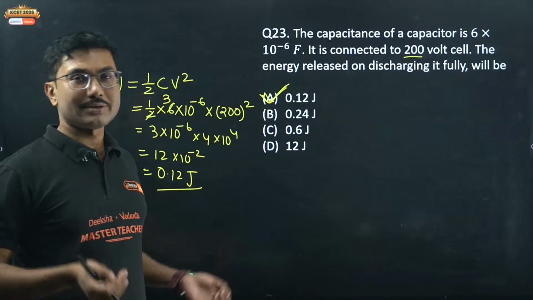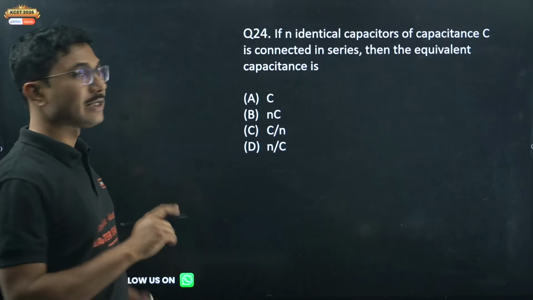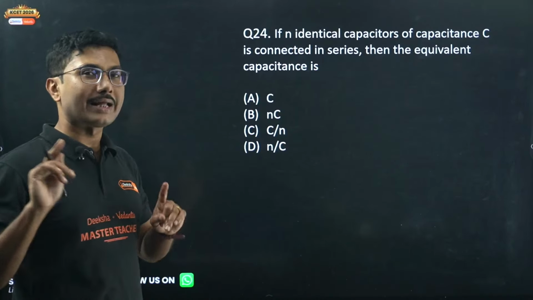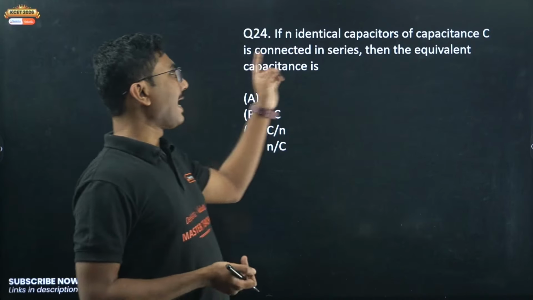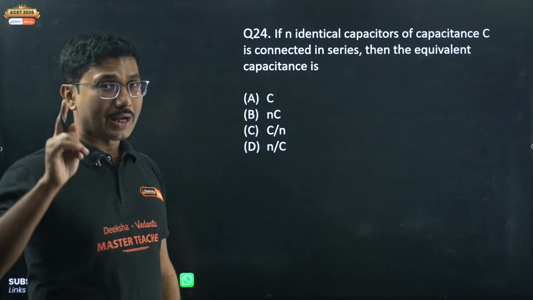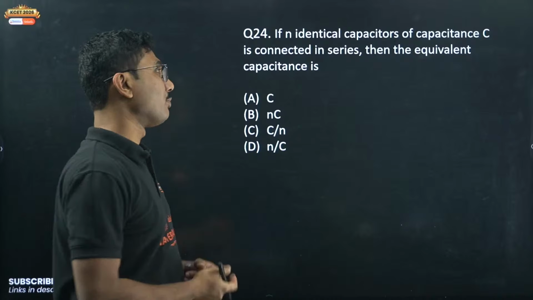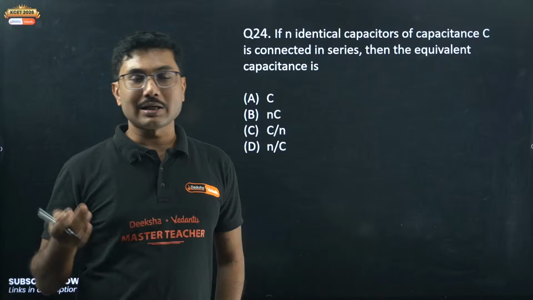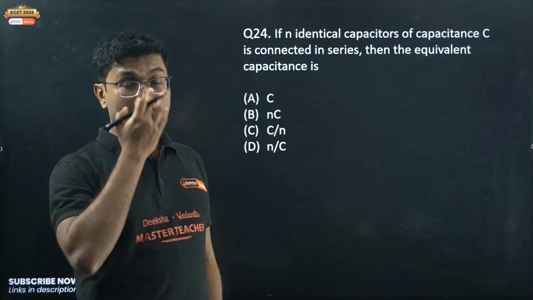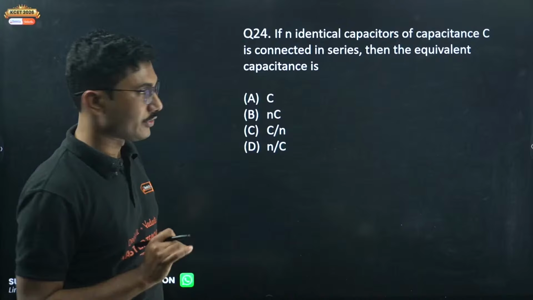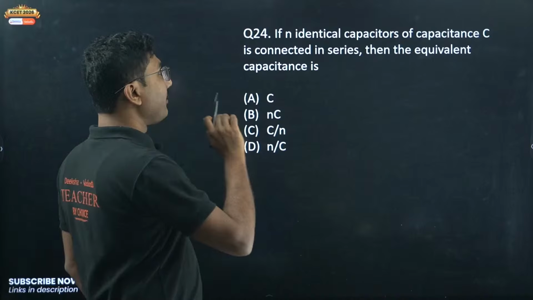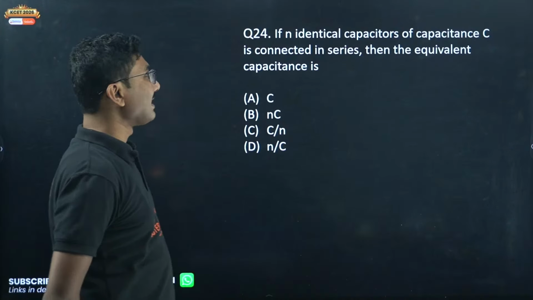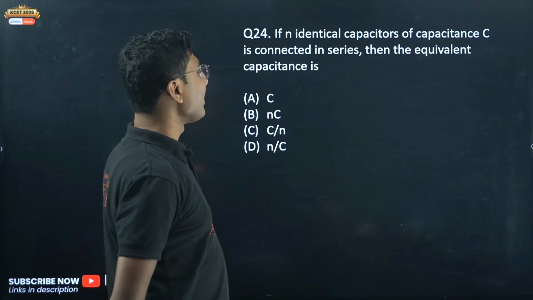They will change some questions. Model papers are important, previous year papers are important. Question bank is not that much. You can practice the question bank for MCQs, by the way. Even though the exact MCQs may not come, the very close MCQs will come from the question bank. So that is important. If n identical capacitors of capacitance small c are connected in series, then the equivalent capacitance.